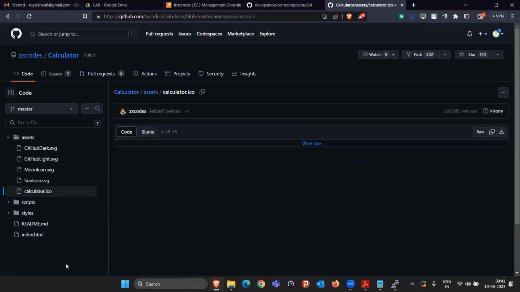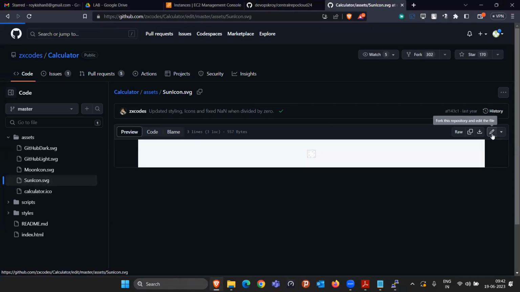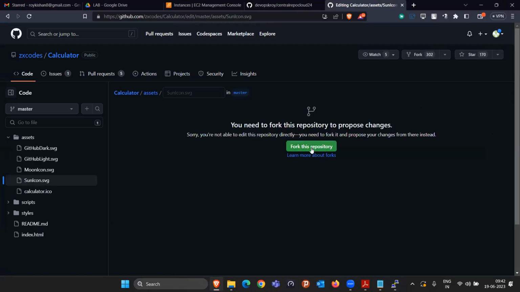Whatever changes are done here, I cannot do from here. If I right click here, they are saying first you have to fork this repository, then only you can do these changes. So just keep that in mind.